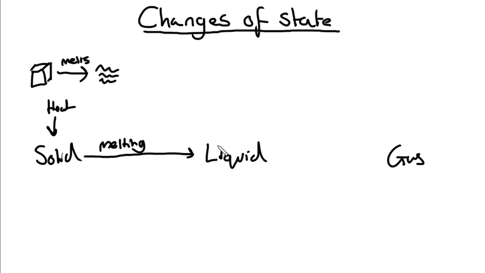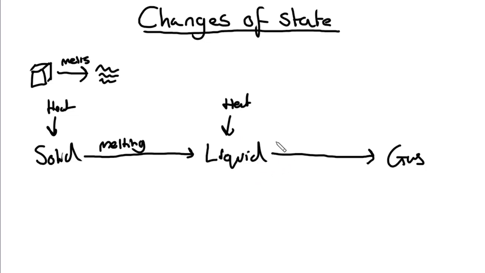So what happens if we were to heat up the liquid further? Well, the same thing occurs. A higher input of heat energy to the liquid creates more kinetic energy for the particles within the liquid. So the particles of the liquid move around more and spread out, resulting in a gas with enough heat.